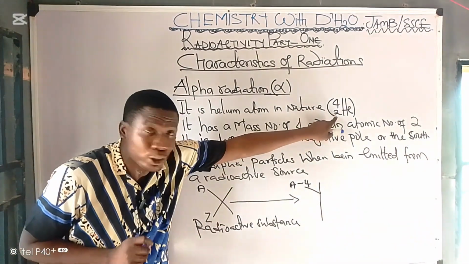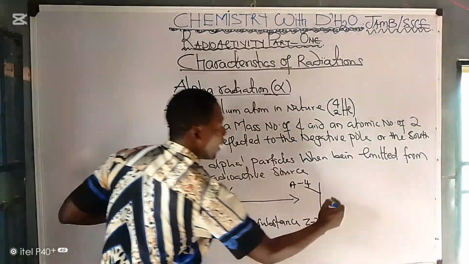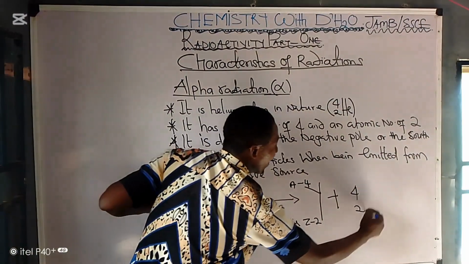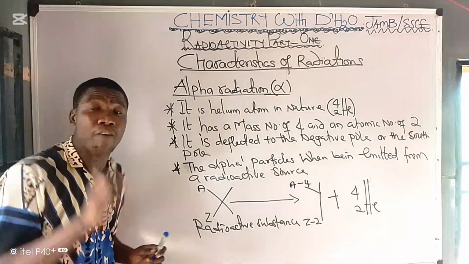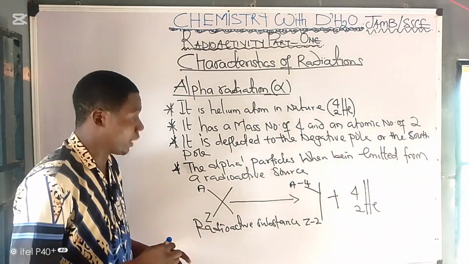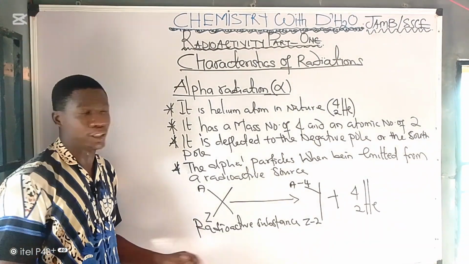As you can see here, it has 2 here. So we have Z minus 2, then plus your alpha particle. It must be noted that whenever an alpha particle is emitted from a radioactive substance, you remove 4 from the mass number and remove what? 2 from the atomic number.